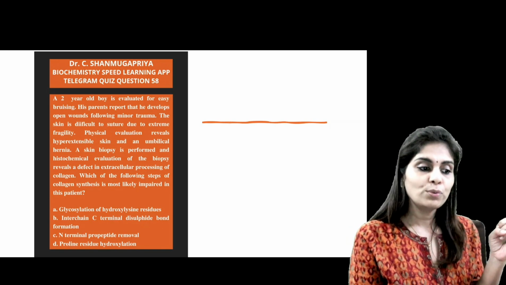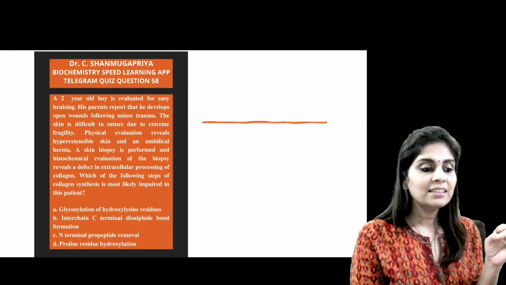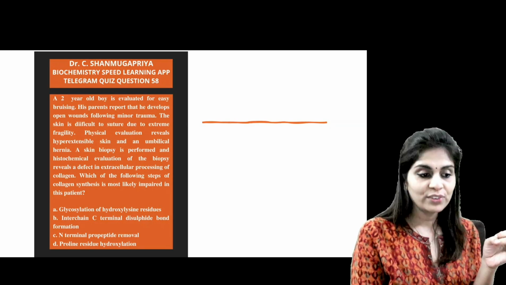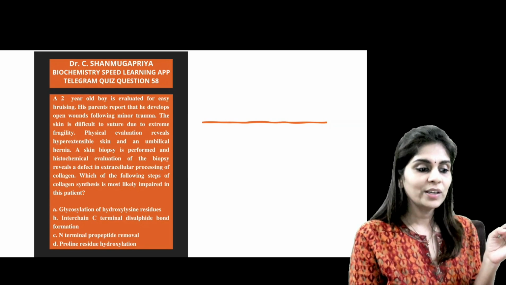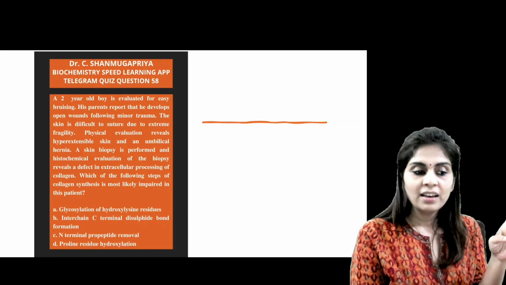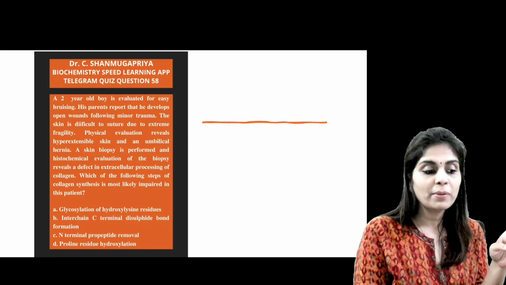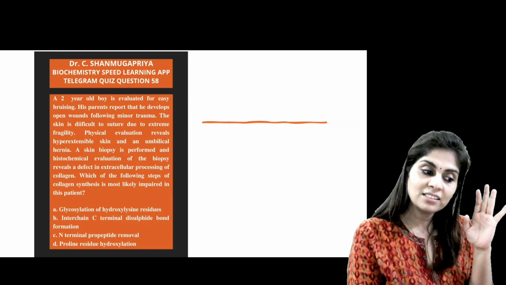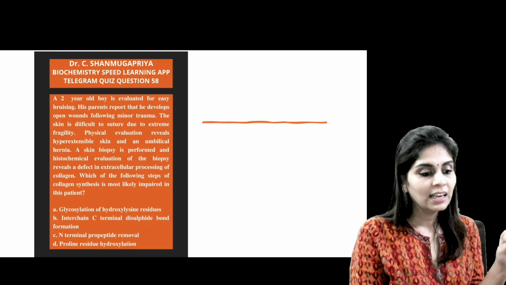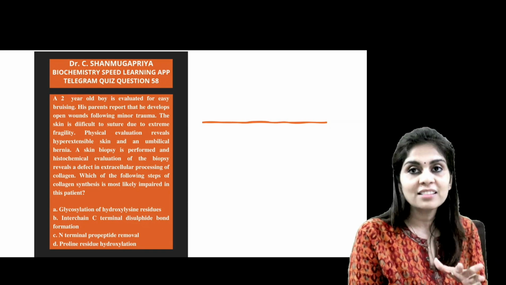His parents report that he develops open wounds following minor trauma. The skin is difficult to suture due to extreme fragility. Physical evaluation reveals hyperextensible skin and an umbilical hernia. A skin biopsy is performed and a histochemical evaluation of the biopsy reveals a defect in extracellular processing of collagen. Which of the following steps of collagen synthesis is most likely impaired in this patient?